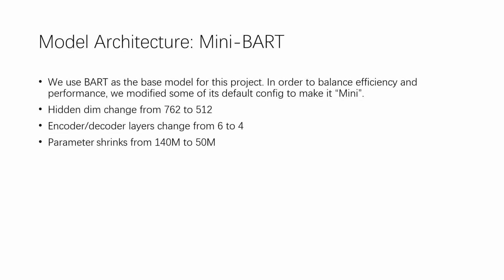Model architecture: mini-BART. We use BART as the base model for this project. In order to balance efficiency and performance, we modified some of its default config to make it mini. The hidden dimension changed from 768 to 512. The encoder and decoder layers changed from 6 to 4, and thus the parameters shrink from 140M to 50M.